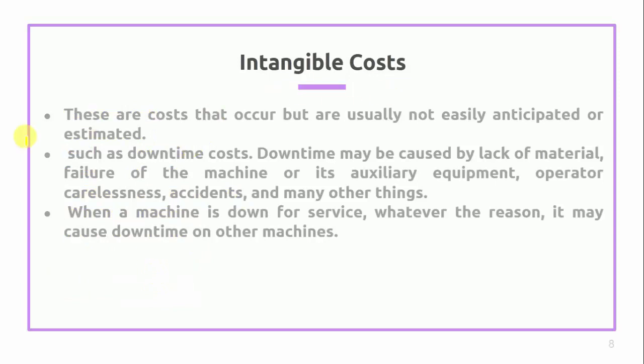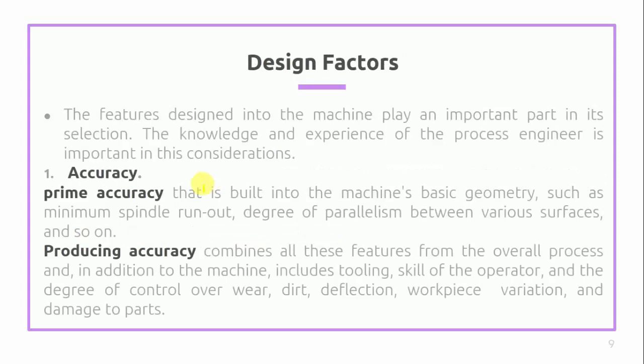Now we'll discuss the intangible cost. These are costs that occur but are usually not easily anticipated or estimated, such as downtime cost. Downtime cost may be caused by lack of material, failure of the machine or its auxiliary equipment, operator carelessness, accidents and many other things. Whenever a machine is down for service, whatever the reason, it may cause downtime on the other machines. So this is the intangible cost associated with that particular machine. The reliability of the machine is also important while selecting a particular machine.